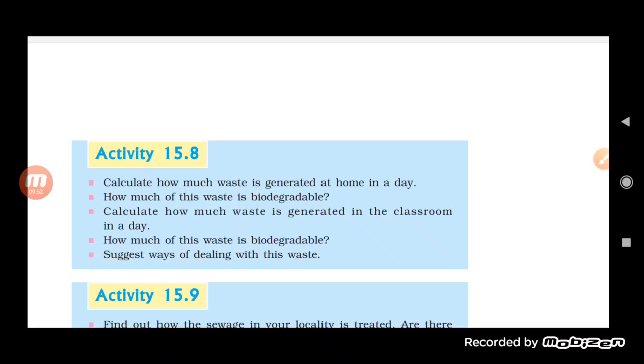Here, as you can see in activity 15.8, it is written: how much waste is generated at home in a day. So if you see, there are a lot of different ways to look at how much waste is generated at home in a day.